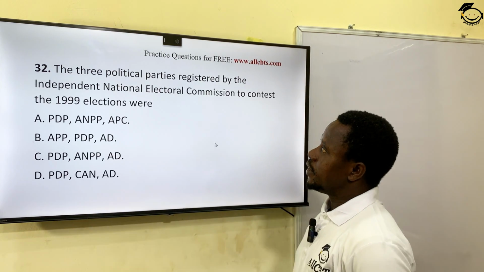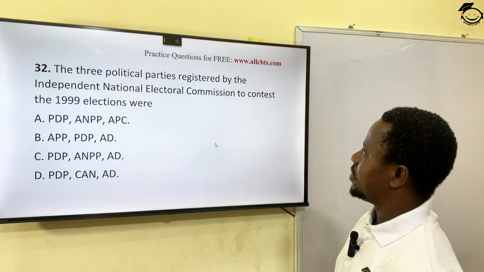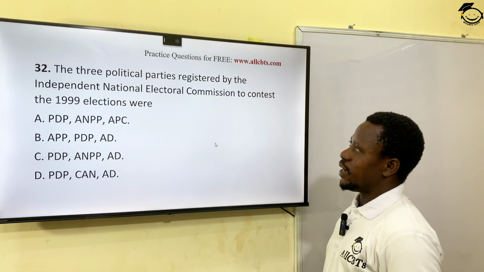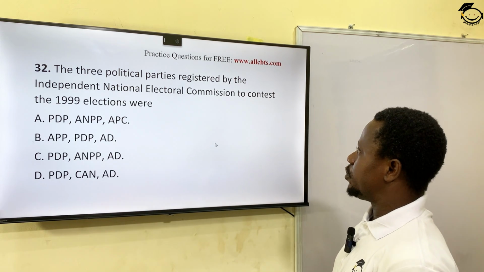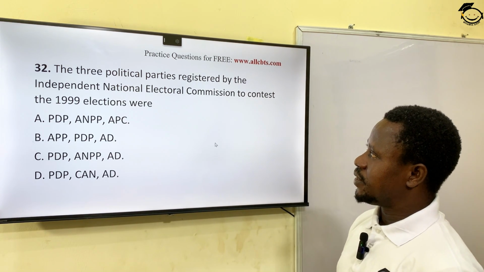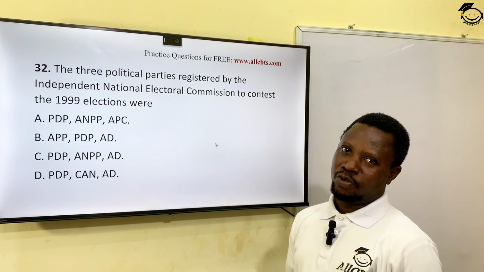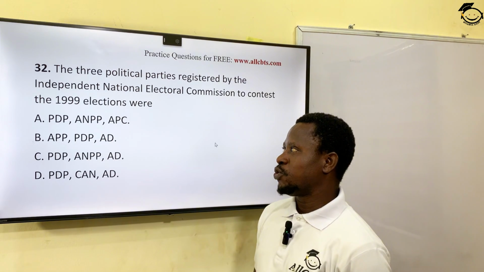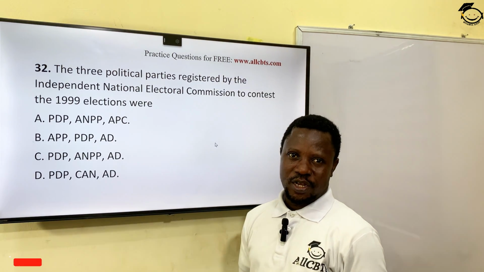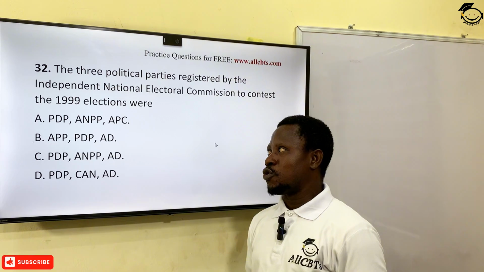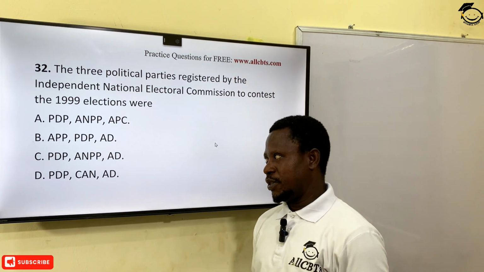The 3 political parties registered by the Independent National Electoral Commission to contest the 1999 elections were... remember, we were under military rule for a very long time, and eventually they decided to disengage by transiting political power to a civilian government.